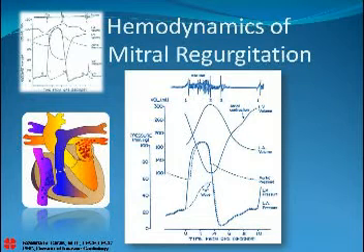Hemodynamics of MR. We are now going to look at the atrial waveform. This is the normal ACV waveform. But notice, the pathology here is that instead of all the blood going out to the aorta, some of it goes back to the LA. Therefore, you would have higher pressure in the LA during ventricular systole. Hence, you would have higher pressure at the V wave, because the V wave is during ventricular systole. Therefore, ang peculiar sa MR is a large or prominent V wave.